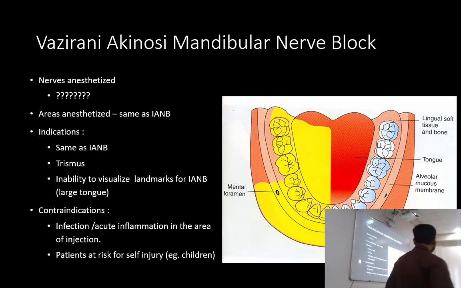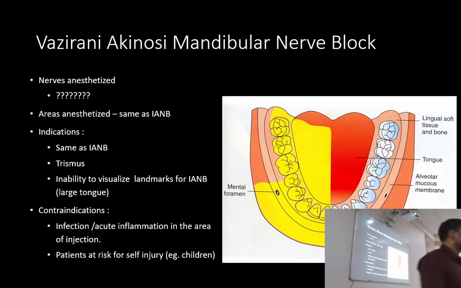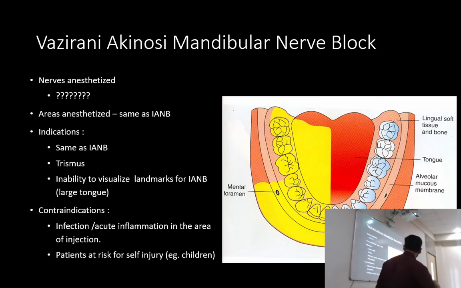So in this, what are the nerves anesthetized? Lingual, inferior alveolar की जो branches हैं, mental and incisive. These are the nerves that are anesthetized. Areas anesthetized, हर बार repeat करते हैं. Lip, teeth, body of the mandible, lingual soft tissue, that is floor and the tongue. Okay? Indication, बाकी सारे तो indication है ही, but the special indication of this is trismus.